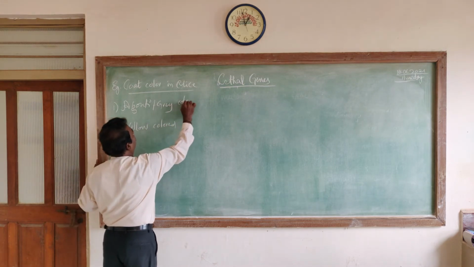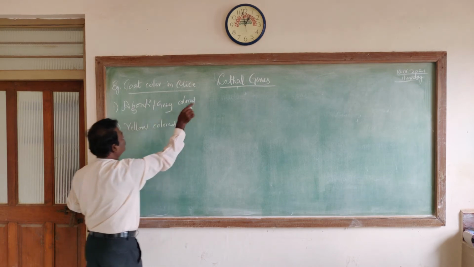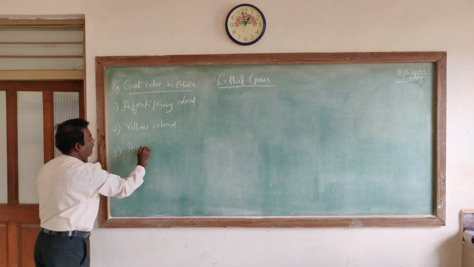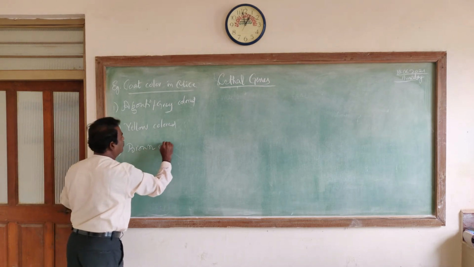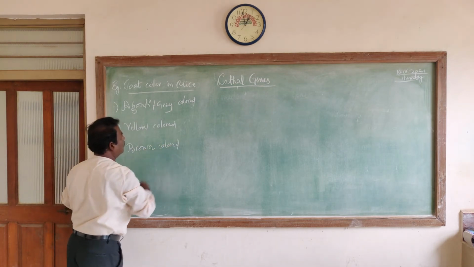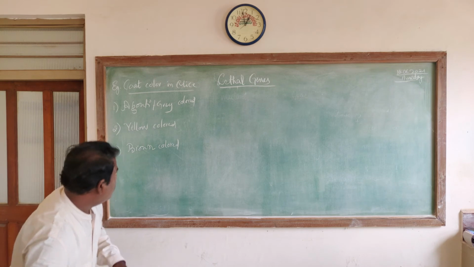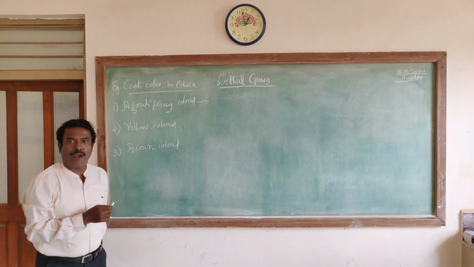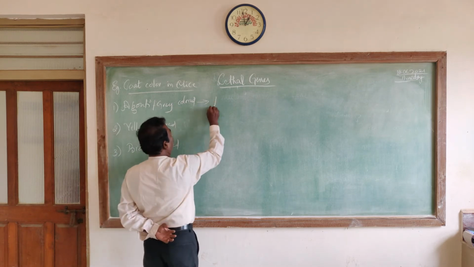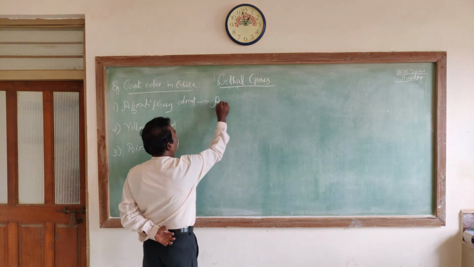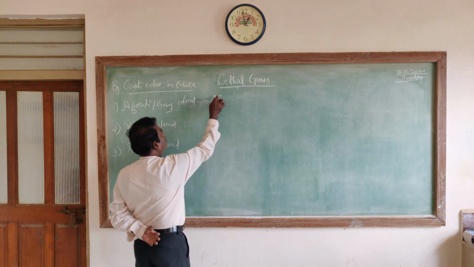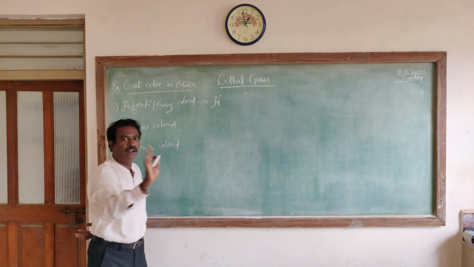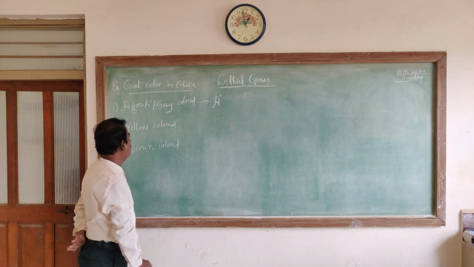This is agouti color, that is gray color. And the third type is a brown colored coat. Here agouti color is expressed by a wild gene called A. I write it like this. To represent that it is a wild gene, I can write a plus symbol over the head of A. It makes no difference at all.